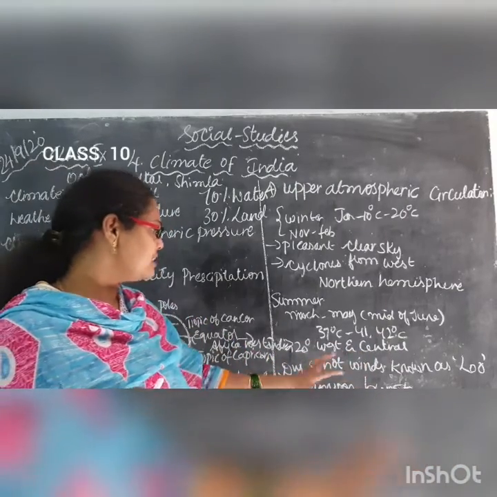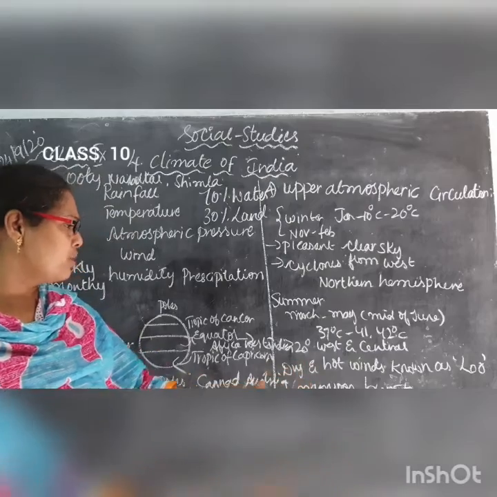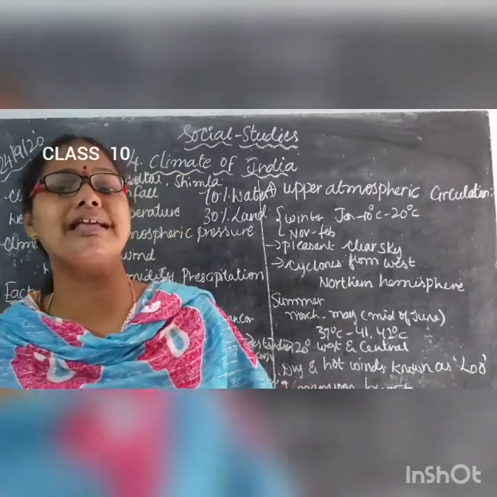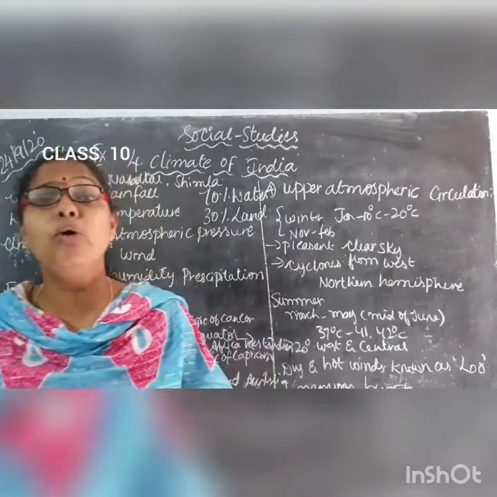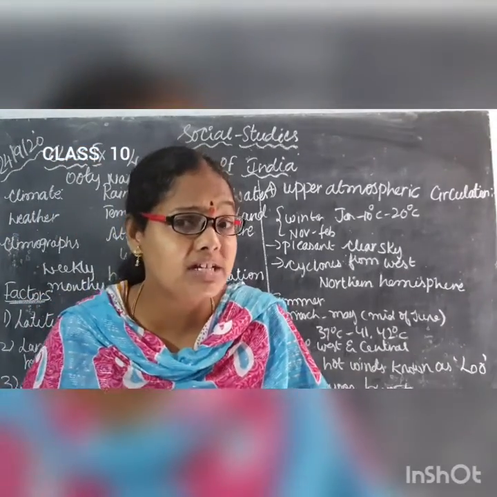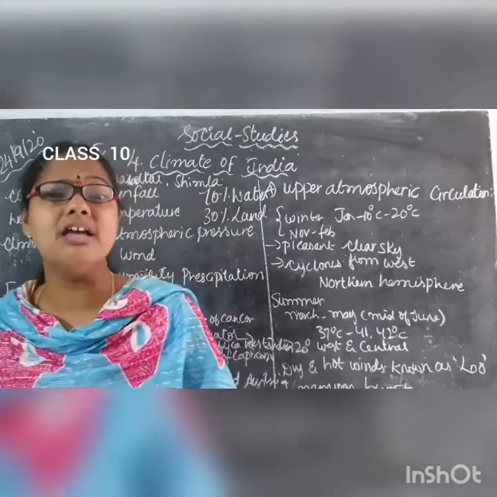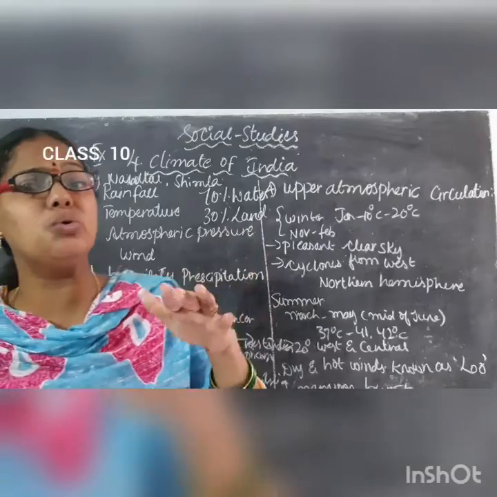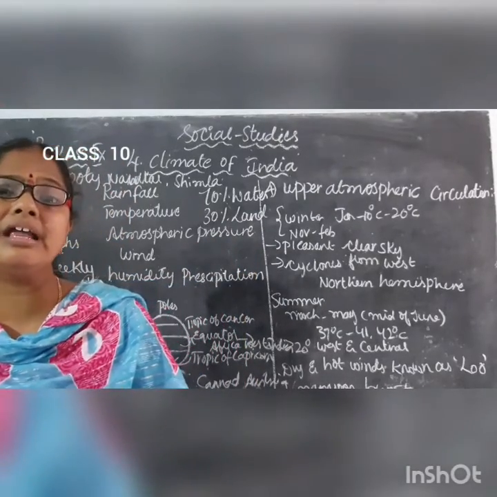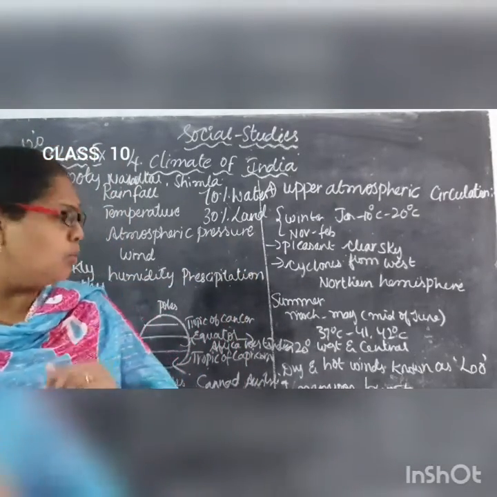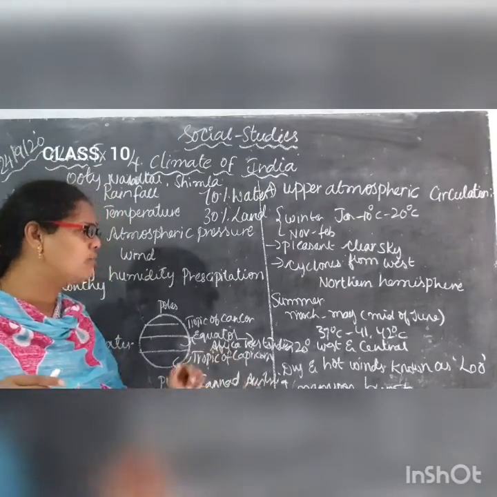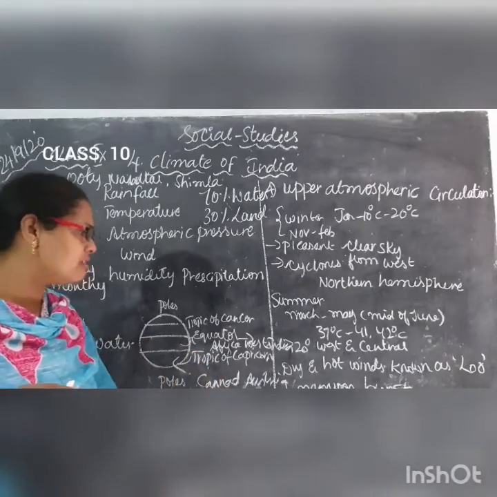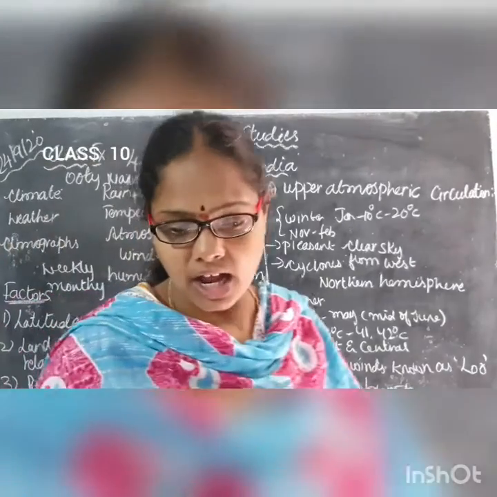Okay children, now west and central, dry and hot winds known as Lu. What is wind, children? As I told in the previous classes, blowing air is known as wind. Whenever wind is blowing from hot climatic conditions to cool climatic conditions, it will take some time to cool down. So whenever dry and hot winds blow, it is known as Lu.